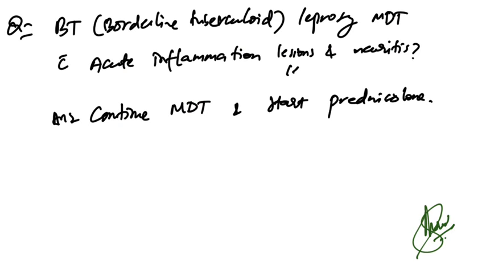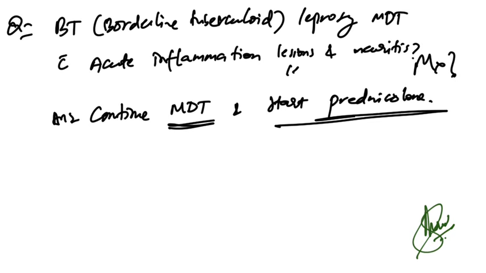Borderline tuberculoid leprosy, MDT with acute inflammation, lesions and neuritis. What will be the treatment? What will be the management for this? They have asked. So continue MDT and start prednisolone. This will be the answer for this.